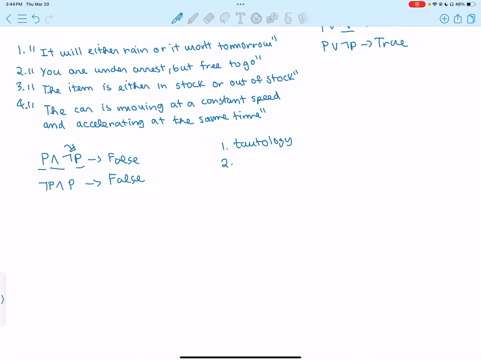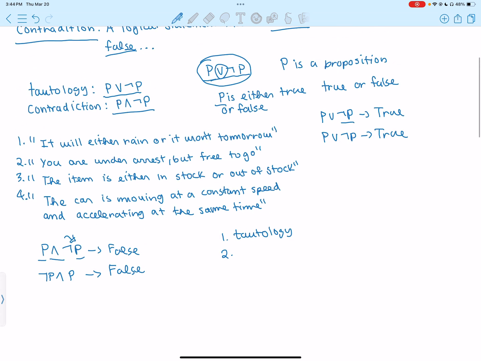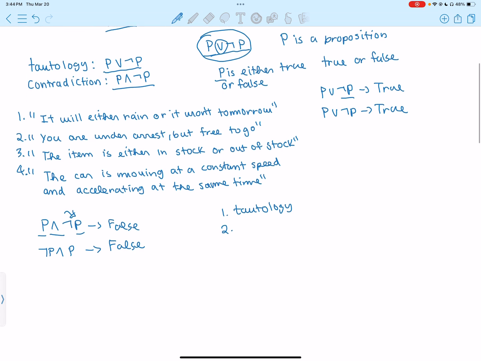Now let's look at number two. It states that you are under arrest, but free to go. Here, this is a contradiction because when you're under arrest, you're not free to go, but when you're free to go, you're not under arrest. But in this case, we're stating them together. You're saying that you're under arrest, but you can go. So this is never true. This would be a contradiction since it's always false.